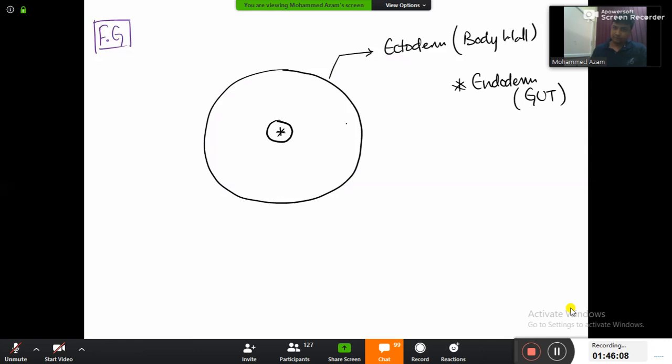In between the ectoderm and the endoderm, my dear friends, will be the mesoderm, and the mesoderm is going to form your peritoneum. In the abdomen here it is going to form peritoneum. The peritoneum which is going to cover the organ is the visceral peritoneum, and the one which is outside here will be the parietal peritoneum. The visceral and the parietal peritoneum are connected to each other with the help of a double layer of peritoneum.